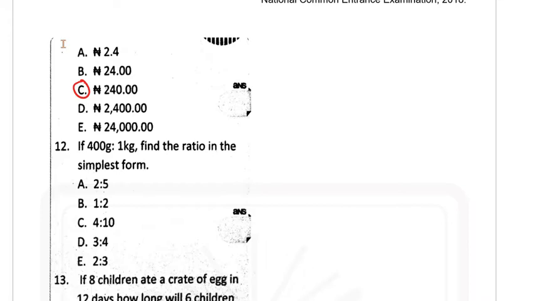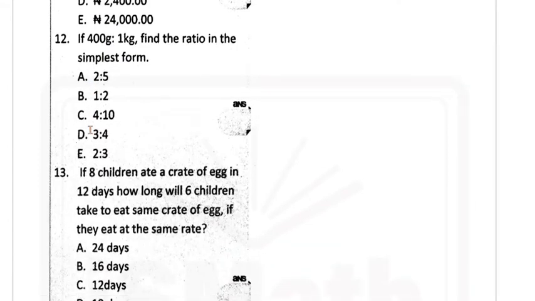The next question there is question 12. It says if 400 grams is to 1 kilogram, find the ratio in the simplest form. So before you can even do any of this, you must try to harmonize the unit. So this is 400 grams to 1 kilogram. These units are not the same, so we have to harmonize them. So I'd rather change kilogram into grams. So I have 400 grams is now equal to how many grams make 1 kilogram? It's going to be 1,000.